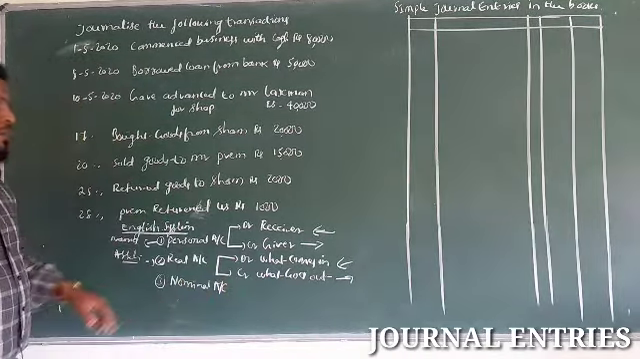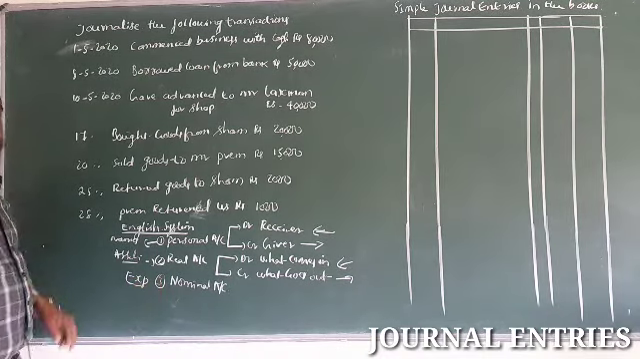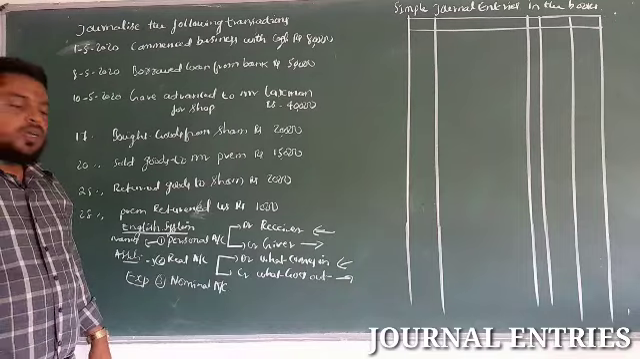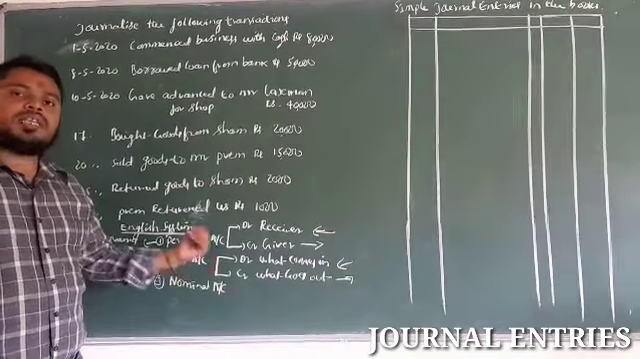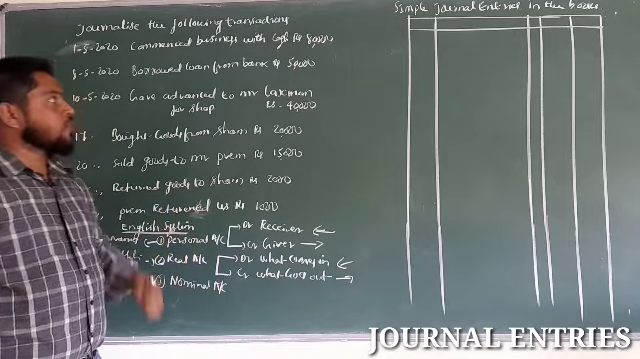Next, the nominal account. A nominal account is related to expenses, losses, incomes and gains. The rule is: debit all the expenses and losses, and credit all the incomes and gains.